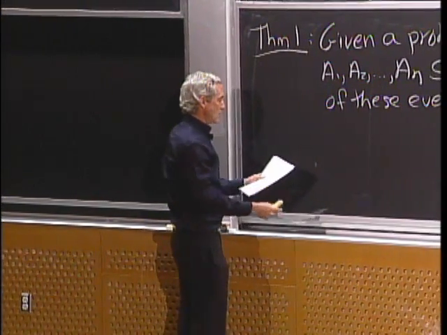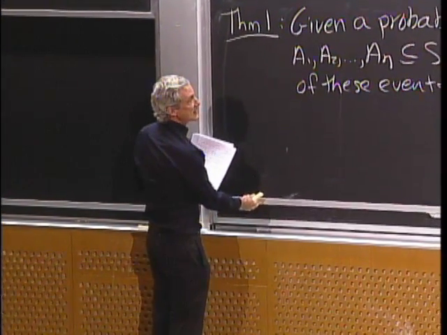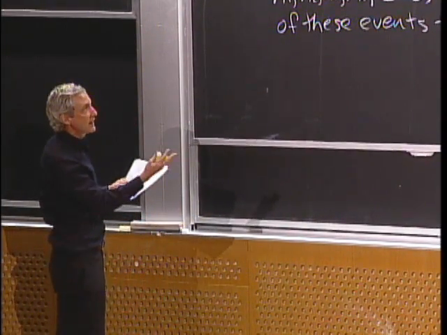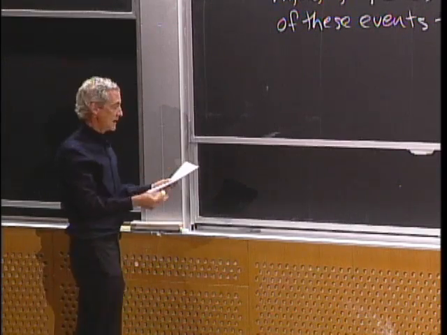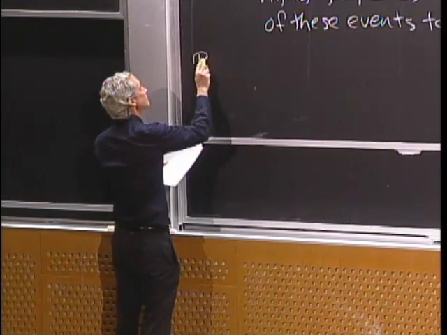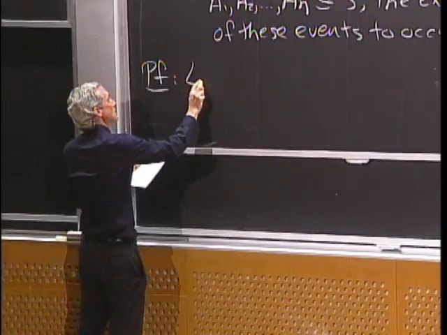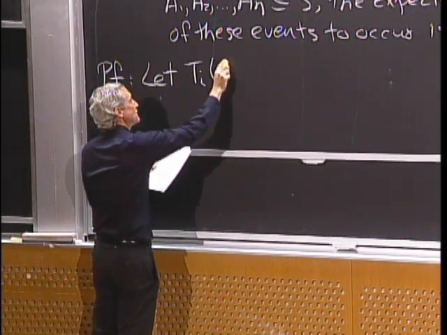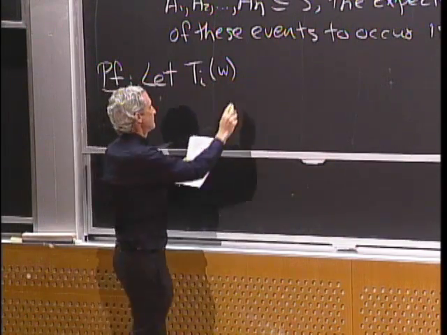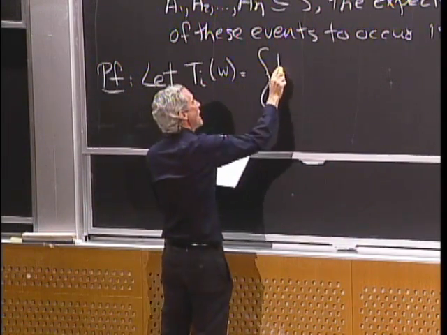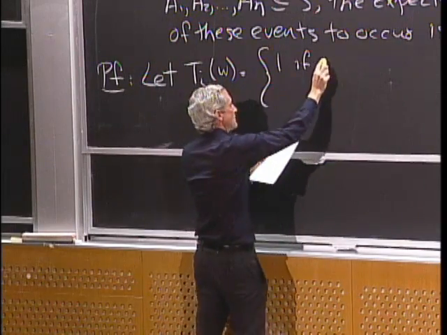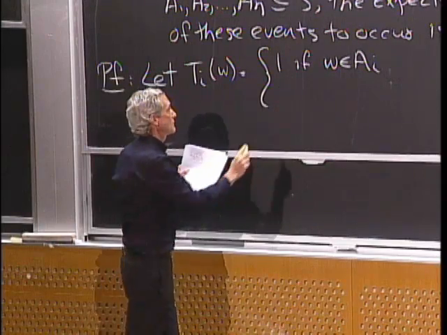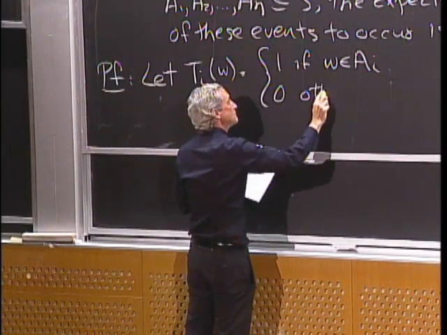In particular, we're going to start by setting up an indicator variable, T sub i, that tells us whether or not the ith event, A sub i, occurs. So we define T sub i, and it's a function of a sample point, to be 1 if the sample point is in the ith event, meaning the ith event occurs, and 0 otherwise.